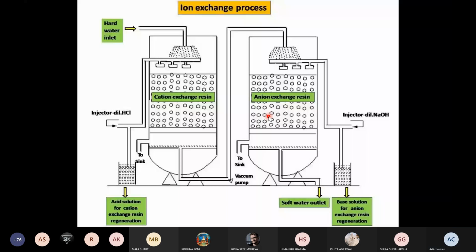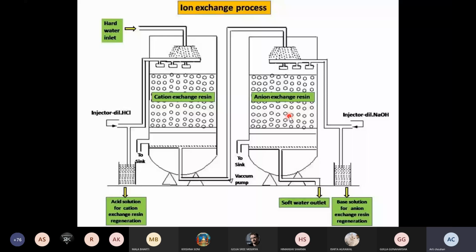This is because cations of the hardness causing salts like calcium chloride can combine with the OH negative present on the anion exchange resin. If your water has calcium chloride, that is a kind of permanent hardness. Anion resins have the construction RNS3 OH negative, and in that process, calcium chloride may react with OH negative and form calcium hydroxide, which is in precipitate form.